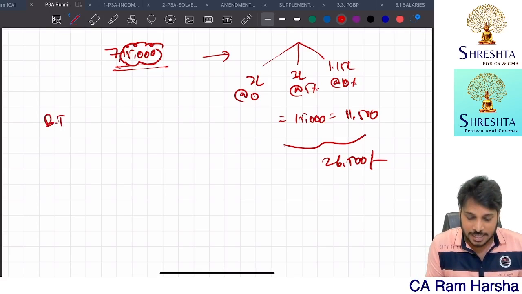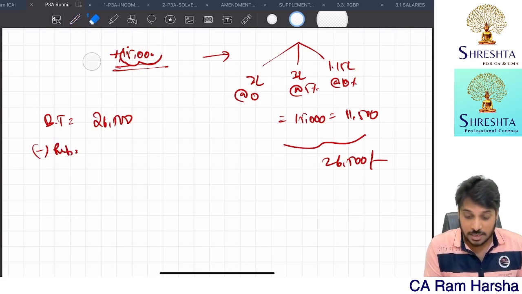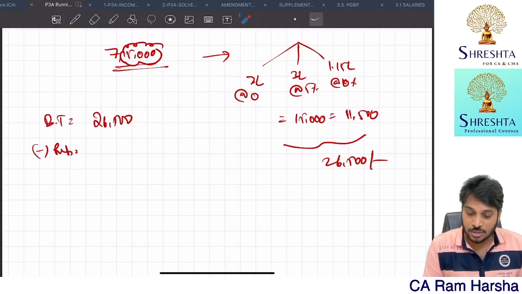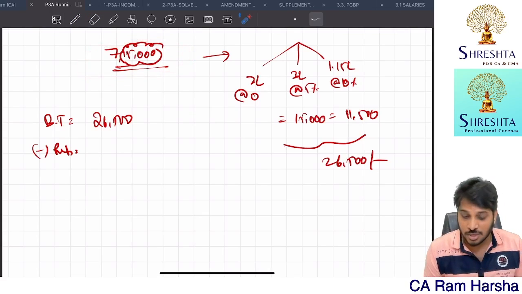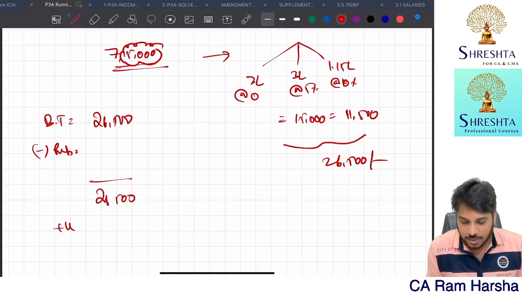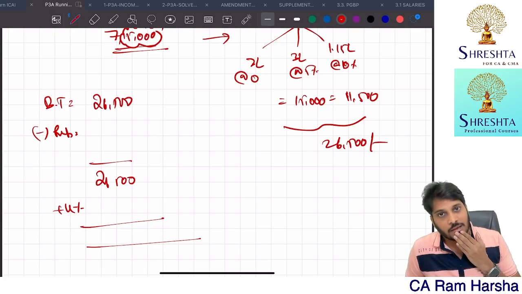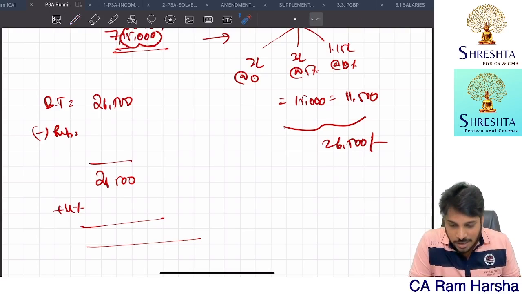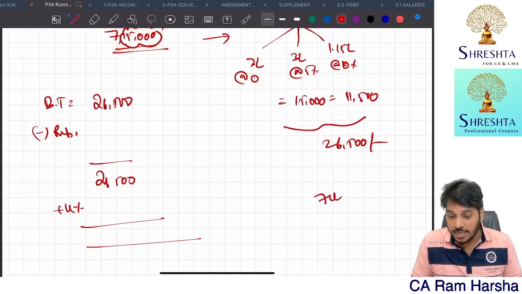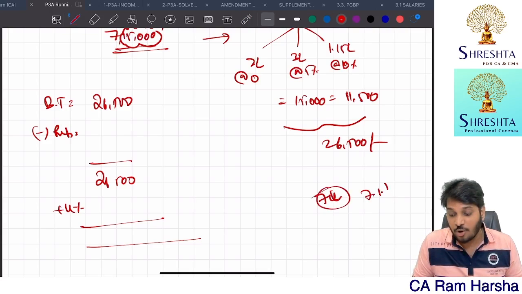So what is the basic tax now? 26,500. Minus, is rebate applicable? Arey, income is more than 7 lakh, man. How does rebate come? So 0. So straight away 26,500 plus 4%, whatever tax amount comes, that much the department is asking to pay. Unfair, right? My income is just 15,000 extra. If I have only 7 lakhs income, not 7.15 lakh, I have to pay 0 tax.